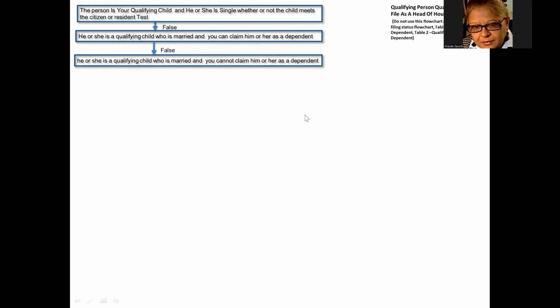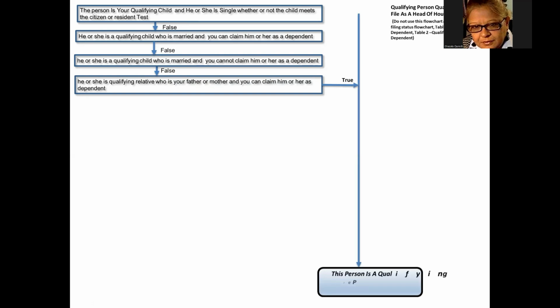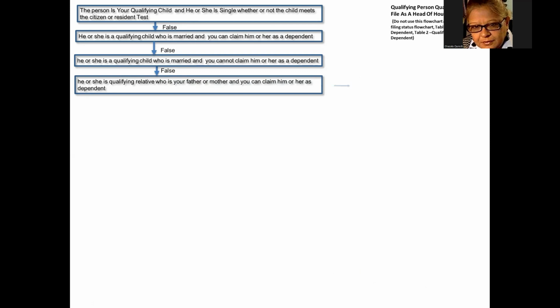Otherwise, if the person is your qualifying relative, who is your father or mother, and you can claim your parent as a dependent, regardless of whether he lives with you or not, then he is your qualifying person to qualify you to claim head of household. Your parents need to meet the dependency test for them to qualify you for head of household.